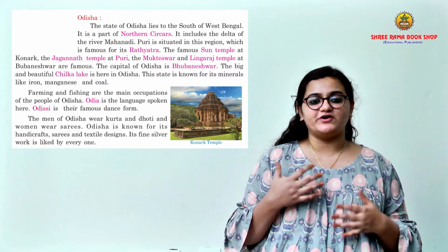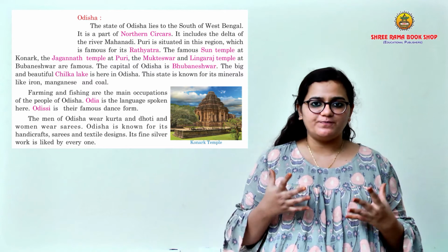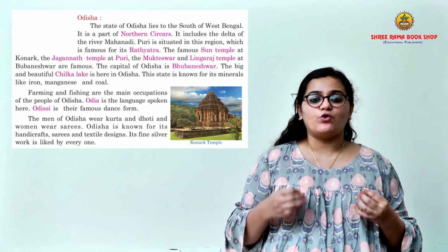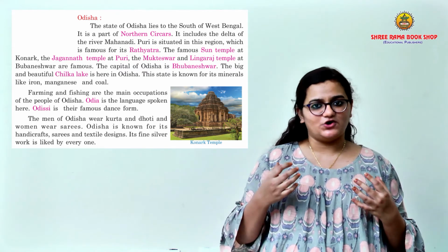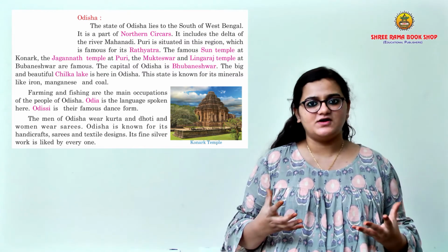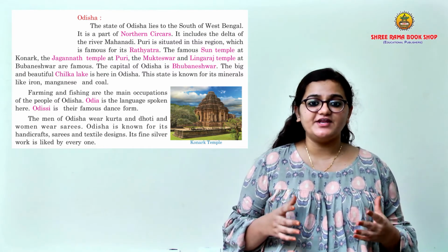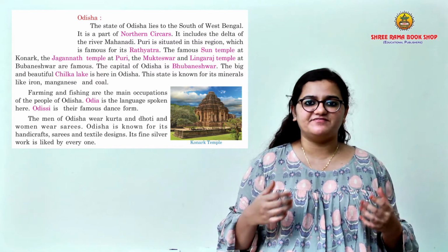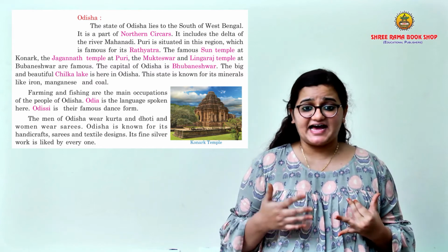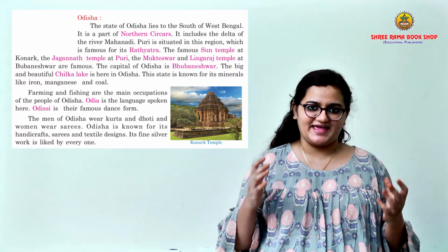This state is also known for its minerals like iron, manganese and coal. The main occupations of the people here are farming and fishing. Odia is the language spoken here in Odisha. Odissi is the local folk dance form of the people. Now coming to the clothing, the men of Odisha wear kurta and dhoti and the women wear saris. Odisha is known for its handicraft, saris and textile designs. Its fine silver work is liked by everyone.